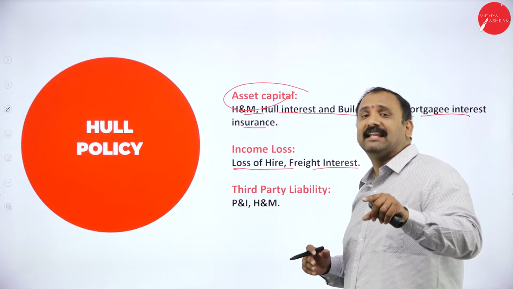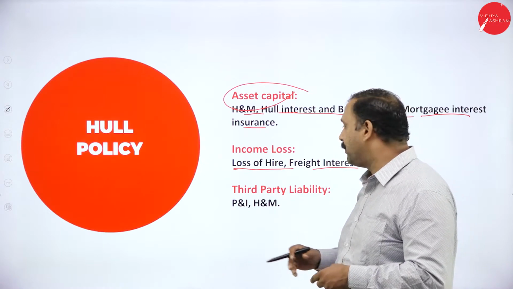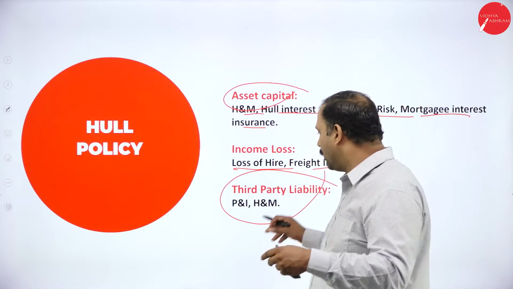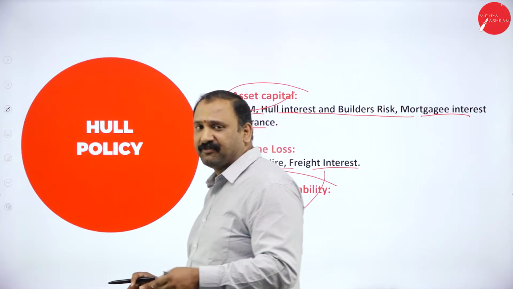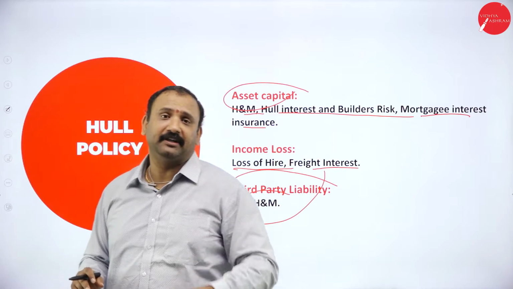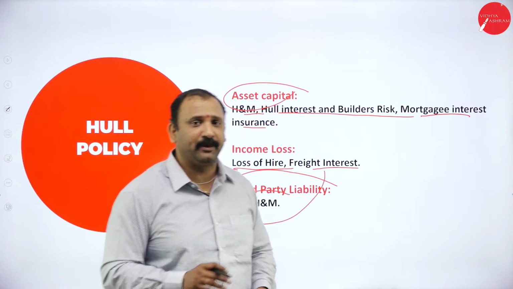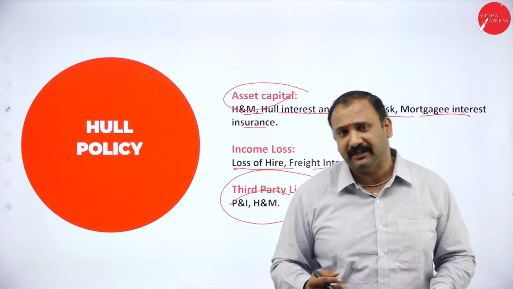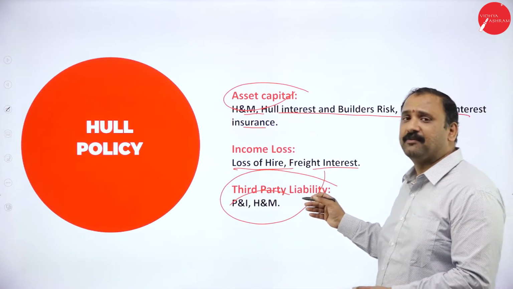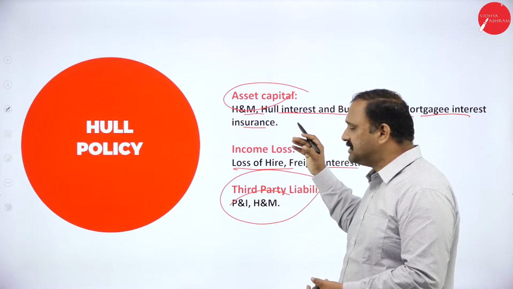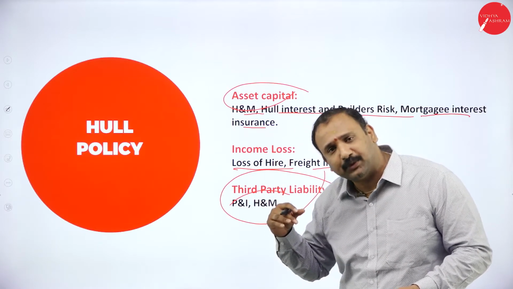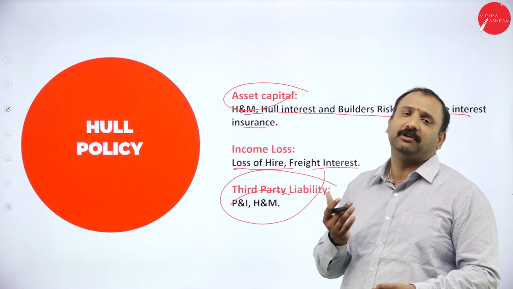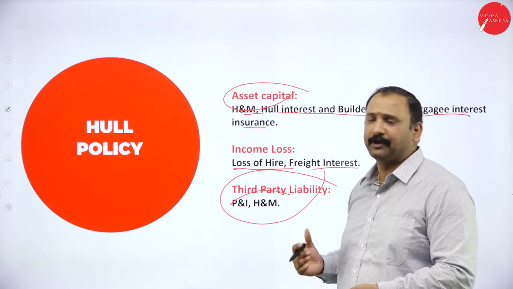The third is third party liability. Now, this is also very, very important. Why? Because when I speak about third party liability, I need to know about P&I and the H&M, which are the factors which will cover any third party activity happening or any unincidental factors coming into the contract, into the liability factors. Even that has to be covered. So altogether, the Hull policy is a comprehensive policy that covers the various factors under which the insurance will try to take you forward.